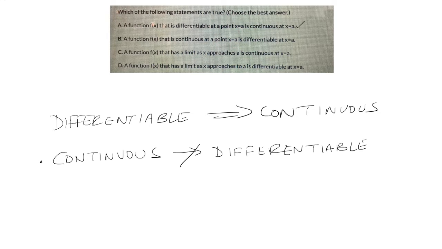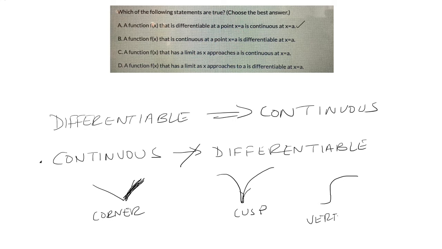That's this case. And there's a couple of examples here. Let's take a look at a corner. If you have a corner, so pretend like this is the absolute value. So this is a corner. Or you can have a cusp, something like that. Or you can also have something like a vertical tangent. All of these are continuous, but they're not differentiable. Okay. So yes, B is wrong.